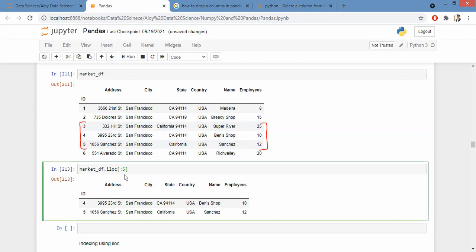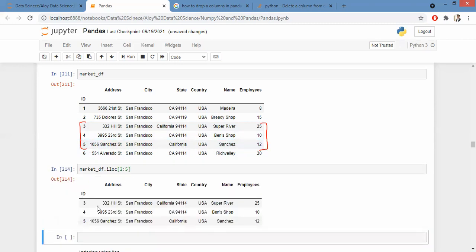So what you have to do is 0, 1, 2. You start from 2 and end at 5. Correct? Yes, sir. Shaina and Samantha, is it clear to you? Yes, sir.